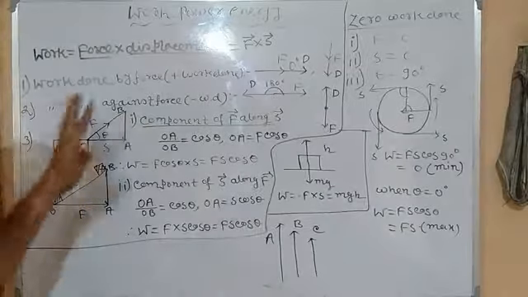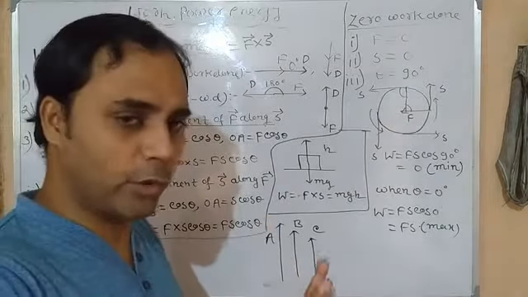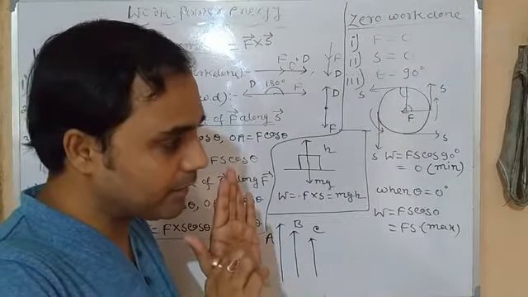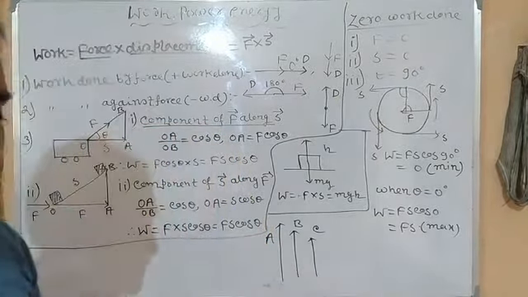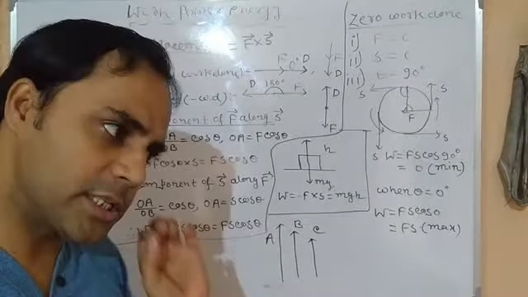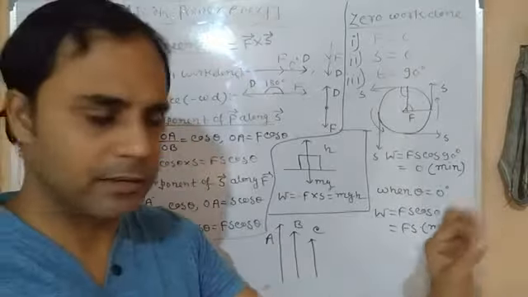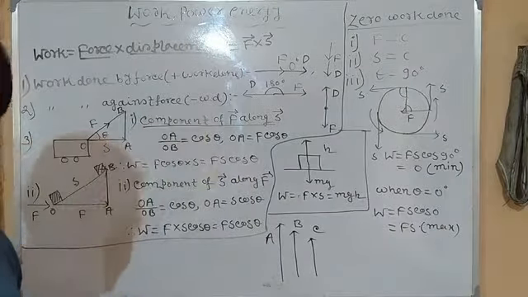So let's see. First, when we apply force on a body and the body moves in the same direction as the force, that is, the displacement takes place in the direction in which the force is applied, this is called work done by the force or positive work done.